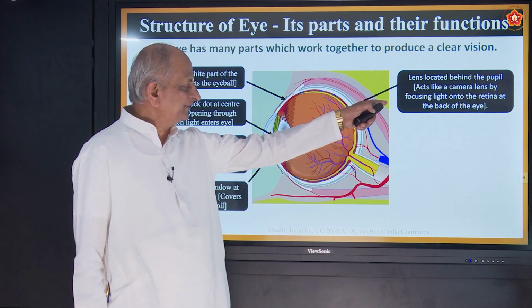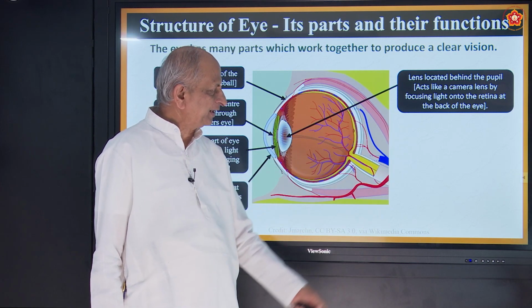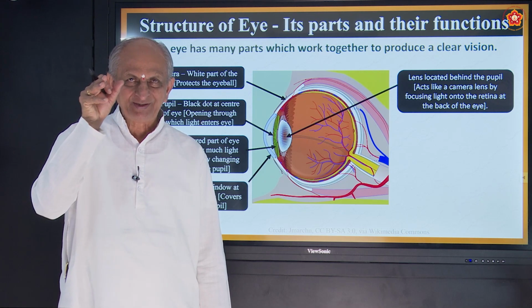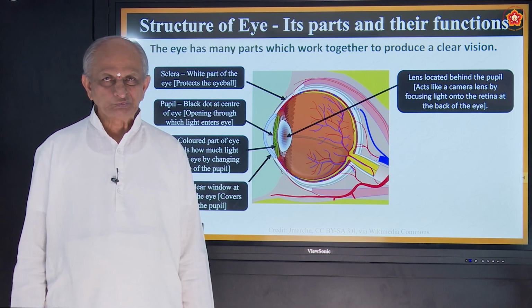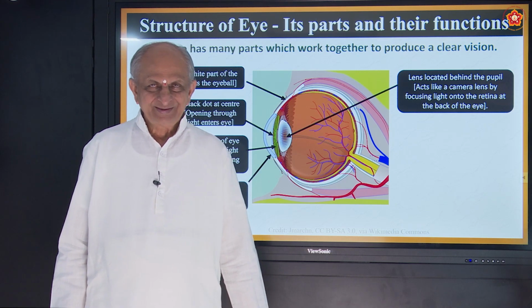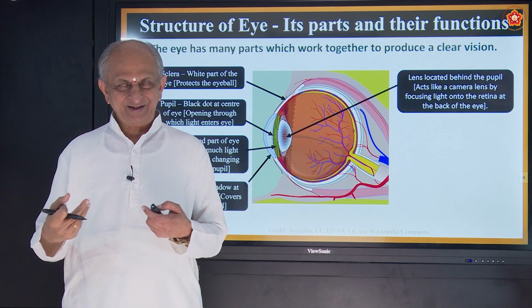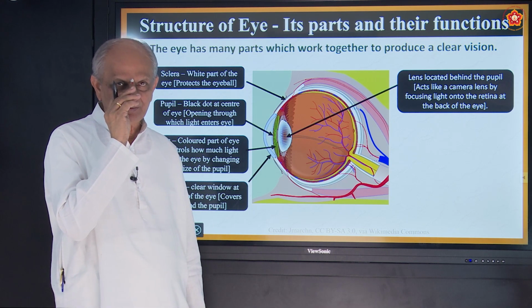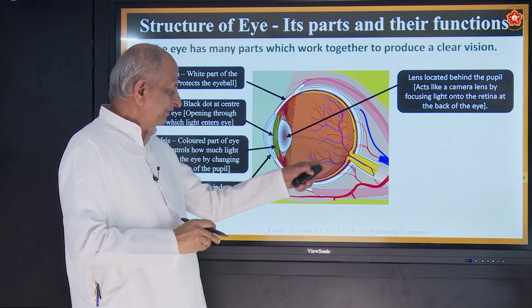So here is the pupil, behind that you have a lens, a very important part. It acts like a camera lens by focusing light onto the retina at the back of the eye. In a camera you might have seen, they adjust it. Sometimes they say go back, sometimes they say come front, all those directions they give, correct? That is just to adjust the lens so that the image is formed on the retina.